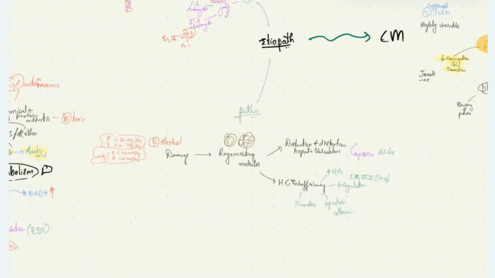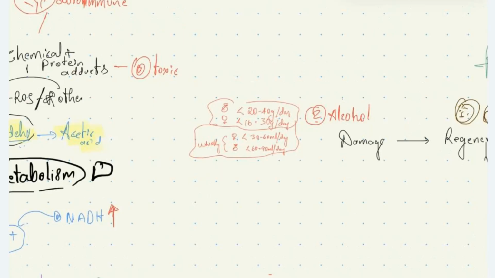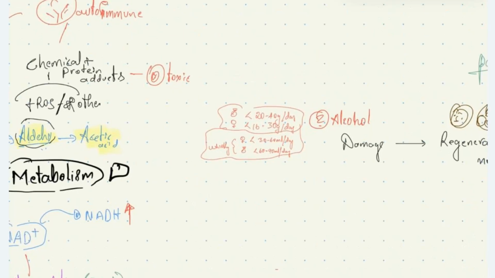Also, due to a reduced number of functional hepatocytes, we have features of hepatocellular insufficiency. Before that, the safe level of alcohol consumption recommended in males is less than 20 to 40 grams per day, and in females less than 16 to 30 grams per day.